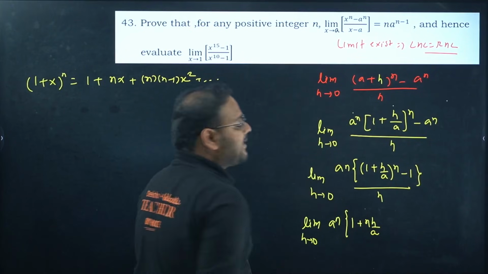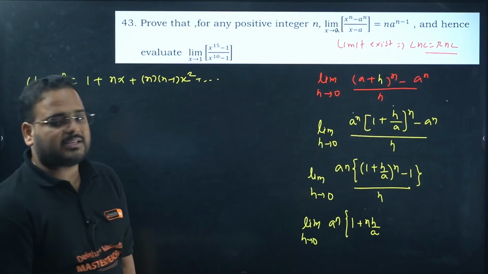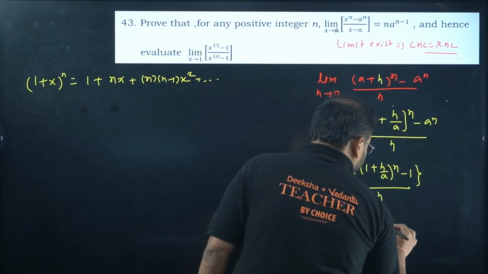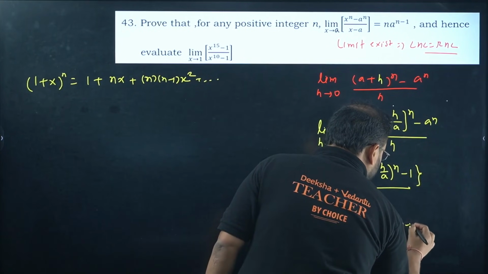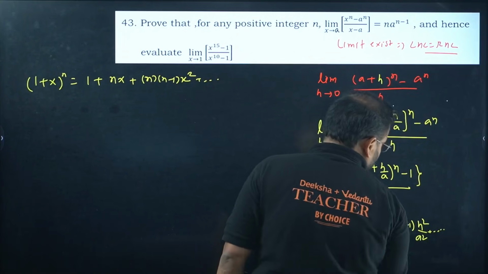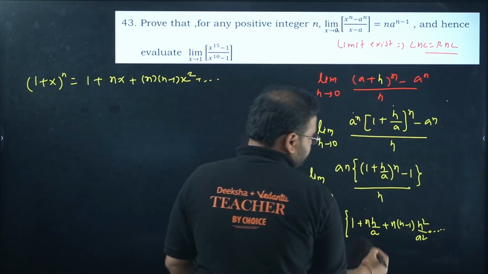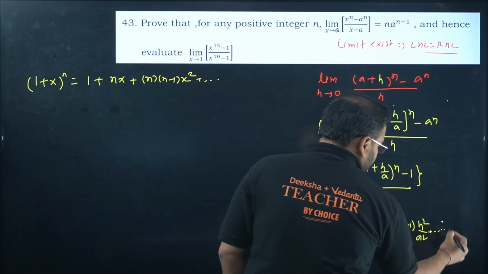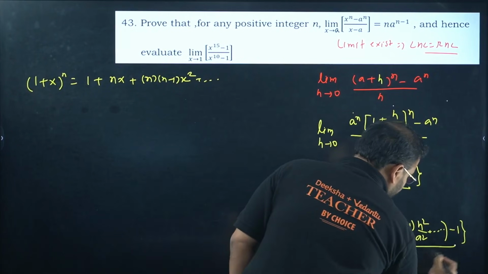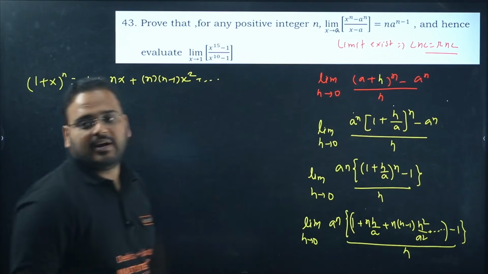If I take h by a as x, I get the same result as n times h by a plus n into n minus 1 times h square by a square, and of course so on. This is the end of the binomial expansion part, and there's a minus 1 outside. Close this curly bracket, divide by h.